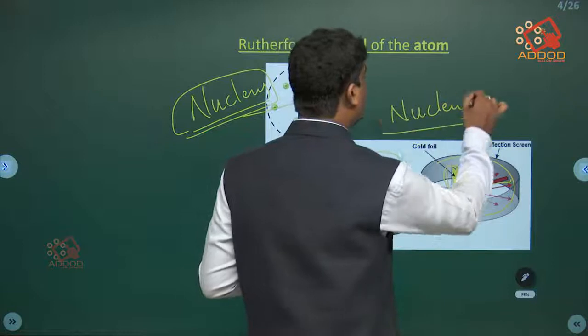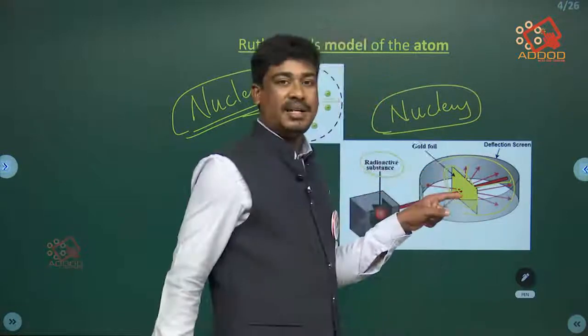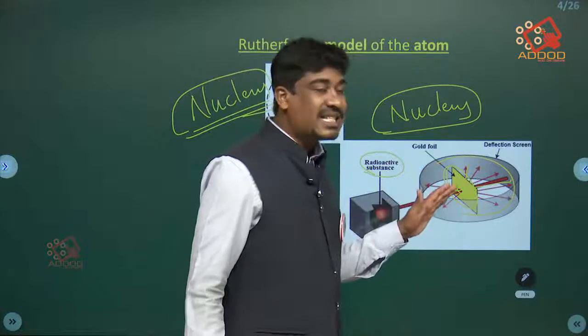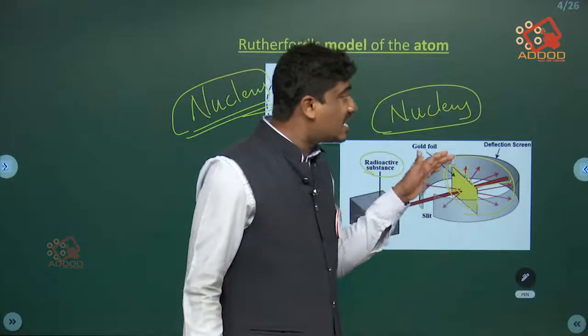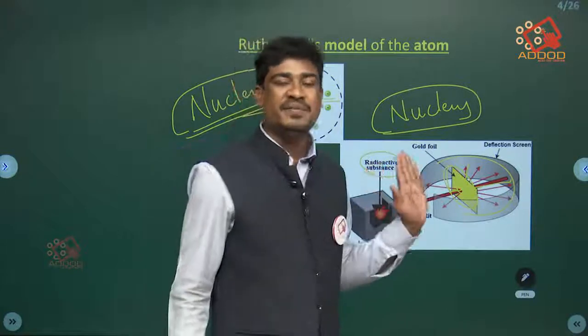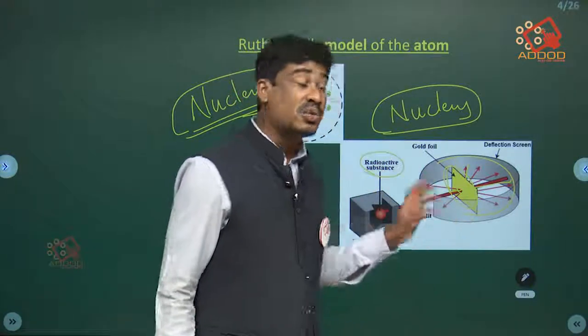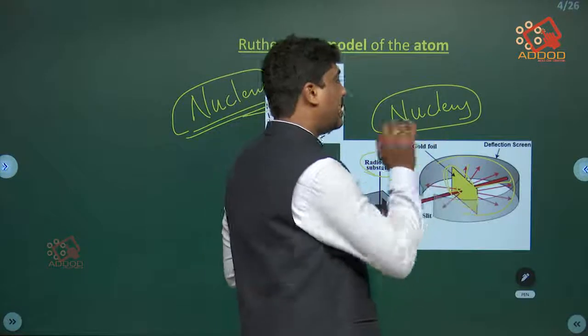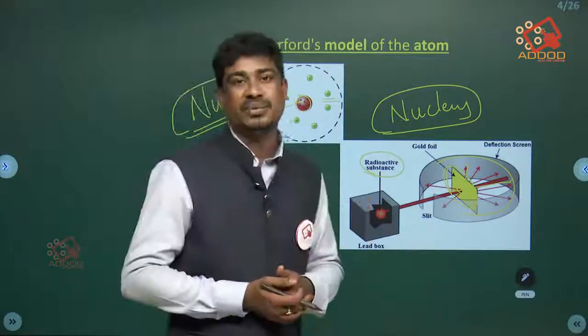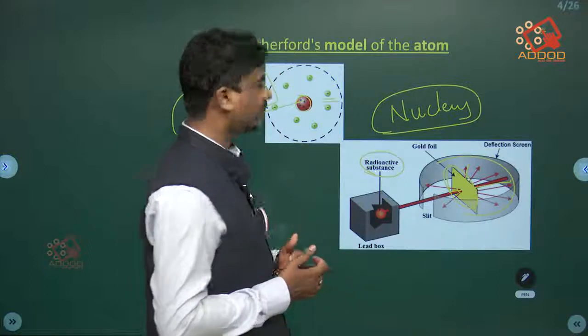In the gold foil, atoms are present. If the rays which touch the nucleus deflect with an angle, then something is there, and that is called the nucleus. This was explained by the Rutherford atomic model.